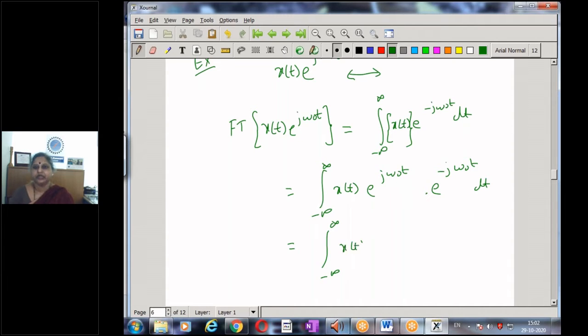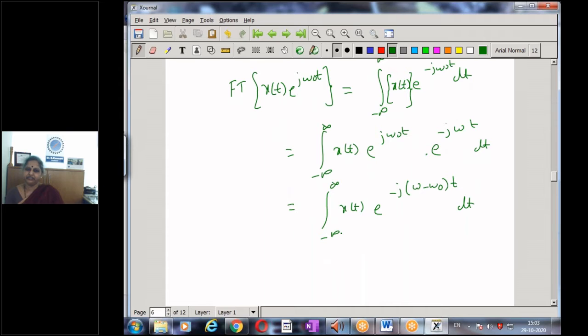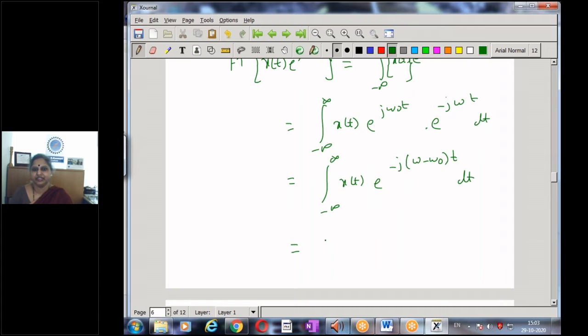This now reduces to the integral of x of t e to the power of minus j omega minus omega naught t dt. And what is this? By observing it, when I compare it to the standard representation of the Fourier transform, minus infinity to infinity x of t e power minus j omega t, I can immediately recognize this as capital X of omega minus omega naught.